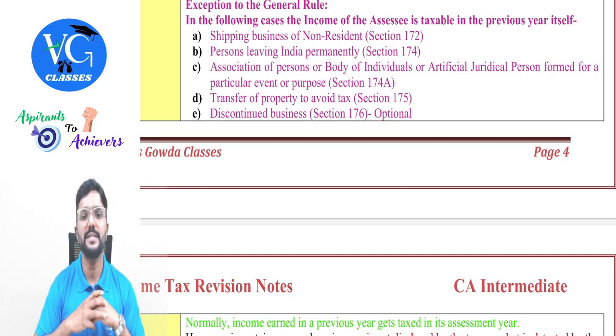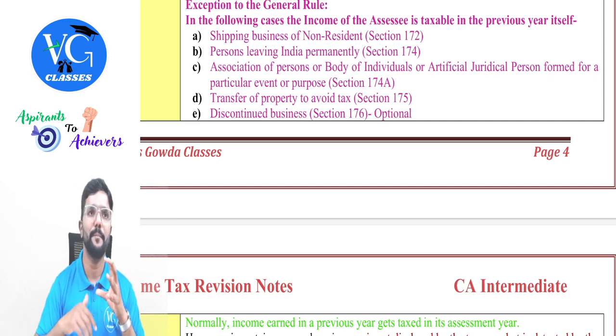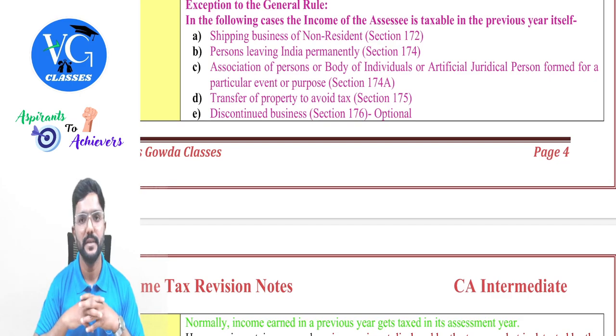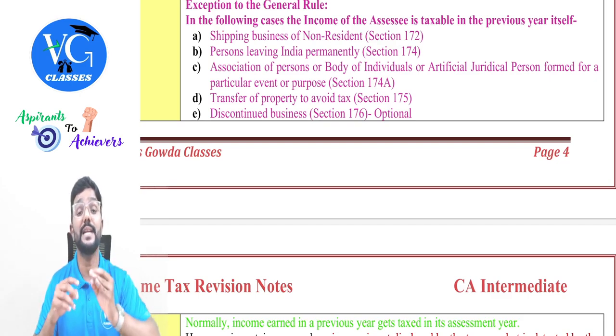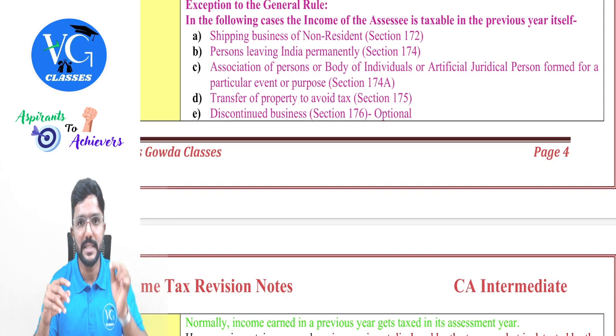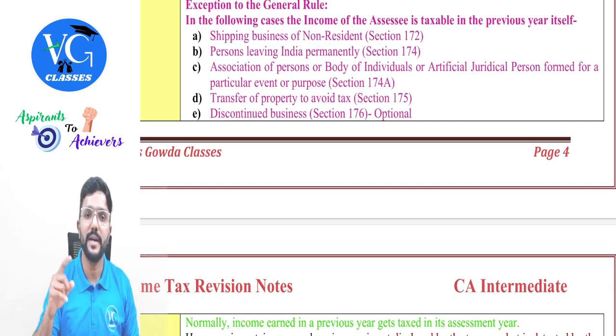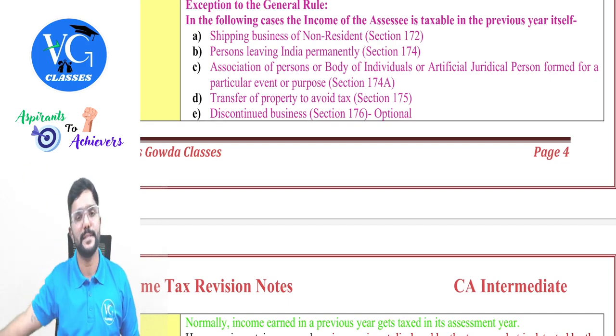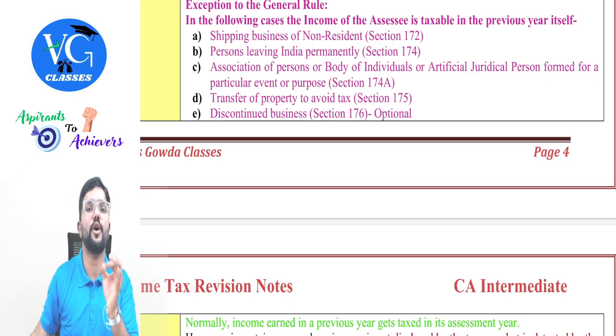The last one, discontinued business, section 176. In case where the business or company is getting liquidated, in that case, the assessing officer has an option. He can charge the tax in the previous year itself, or else he can also wait till the assessment year. Only in this case, it is optional, guys.